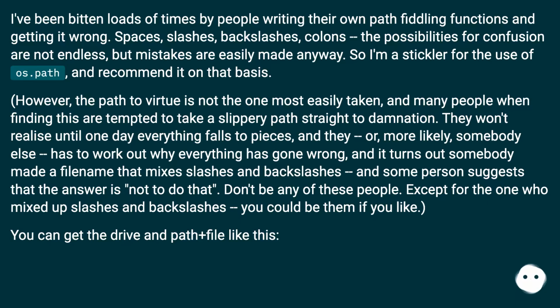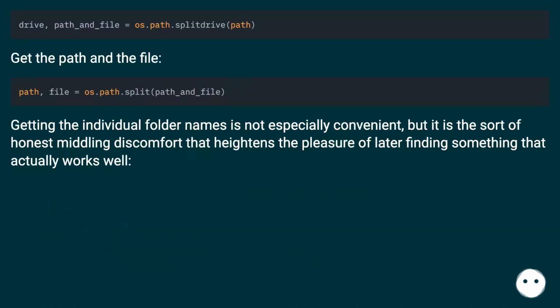You can get the drive and path plus file like this. Get the path and the file. Getting the individual folder names is not especially convenient, but it is the sort of honest middling discomfort that heightens the pleasure of later finding something that actually works well.